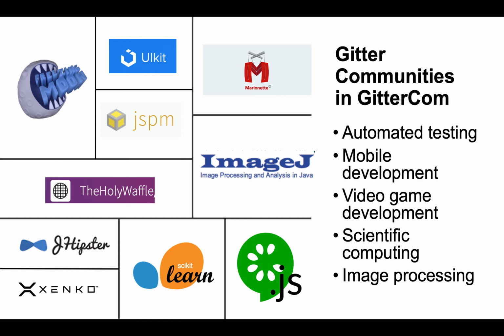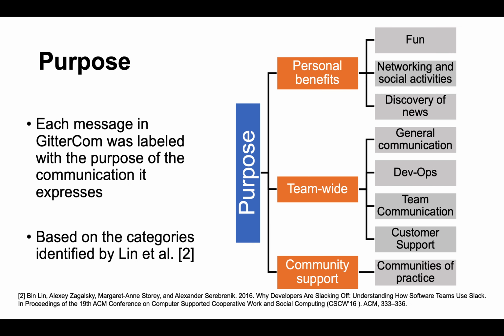The 10 systems or communities used in our dataset range in application domains from automated testing, video game development, and image processing, among others. Each of the messages in our dataset has been labeled with the purpose of the communication expressed in the message, given by the categories identified by Lin et al. during a survey with developers.